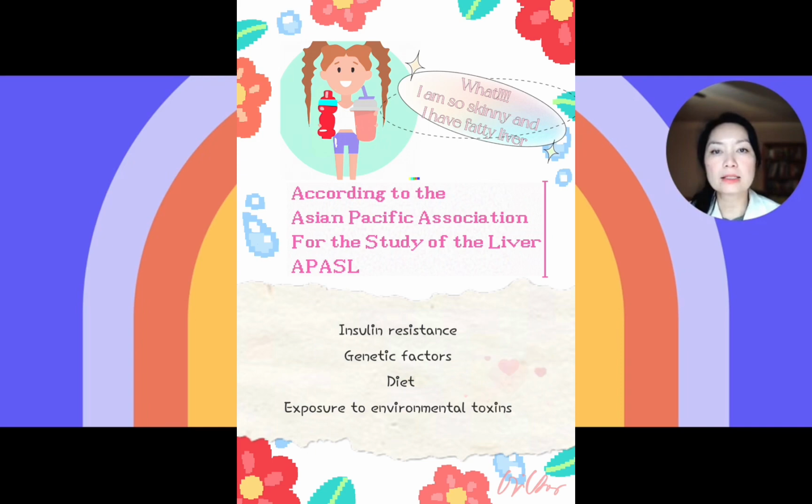Diet. Asian diets are often high in carbohydrates, particularly refined carbohydrates such as white rice and noodles, which can contribute to the development of fatty liver disease. In addition, high fructose intake from sugary drinks and snacks can also increase the risk of developing fatty liver. Exposure to environmental toxins. Some studies have suggested that exposure to environmental toxins such as arsenic and pesticides may contribute to the development of fatty liver disease in Asians.